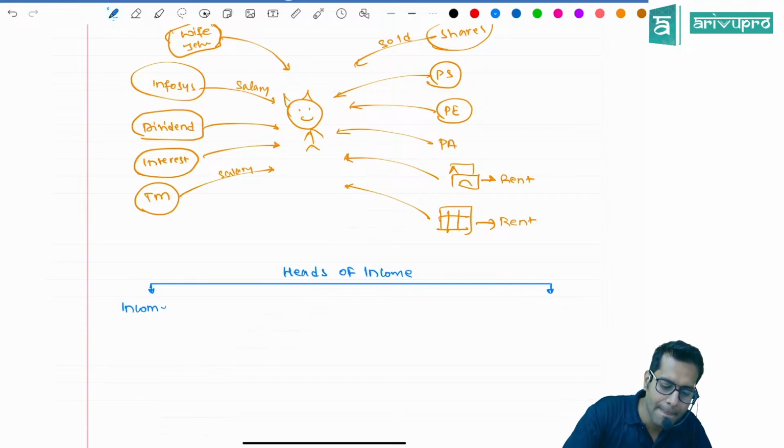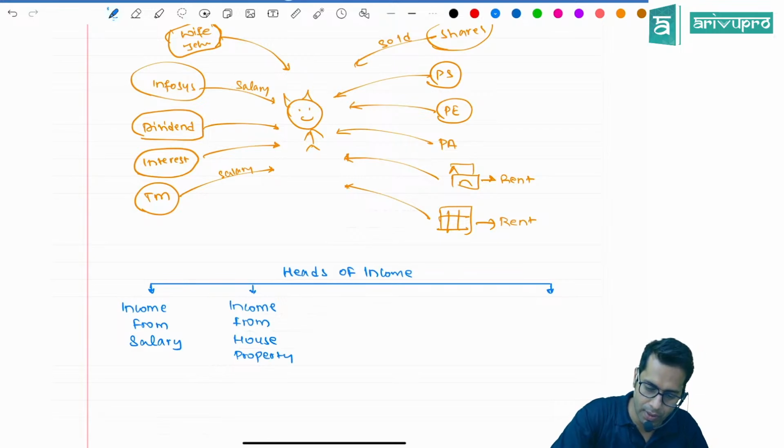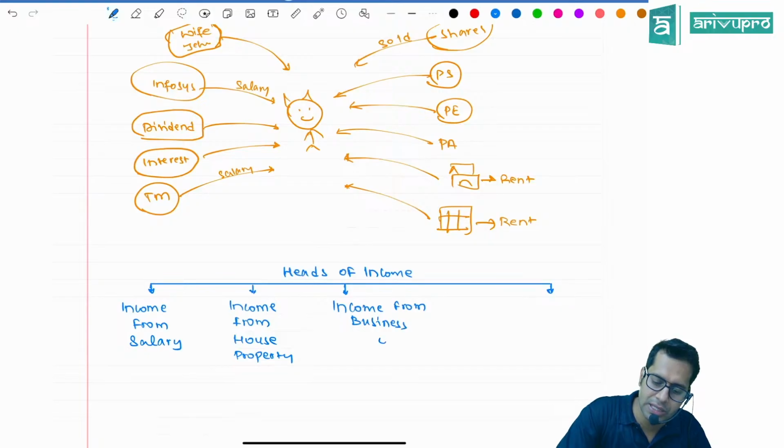Income from salary. Then we have income from house property. Then we have income from business or profession.